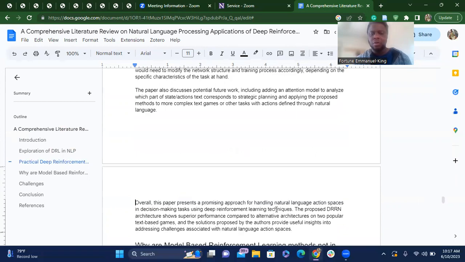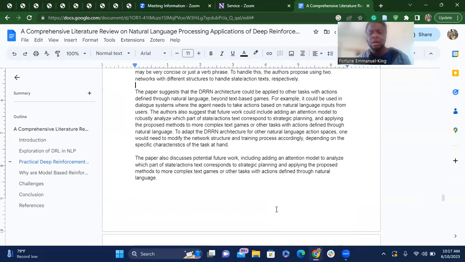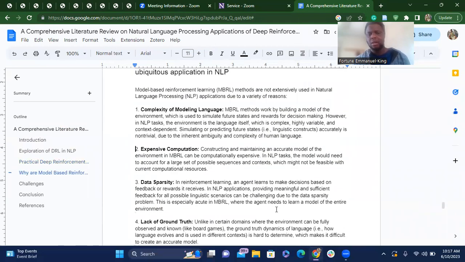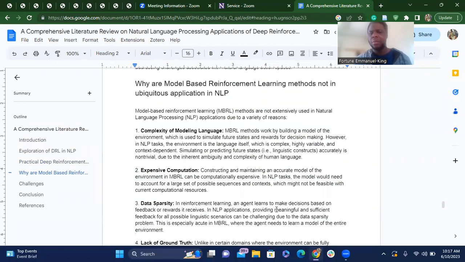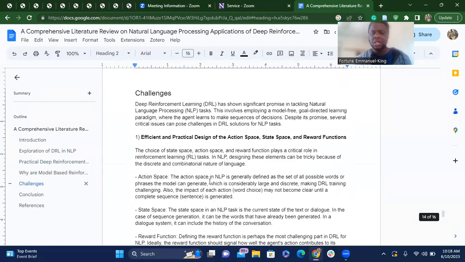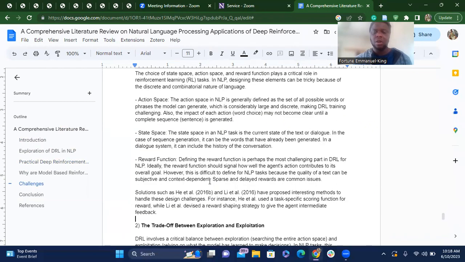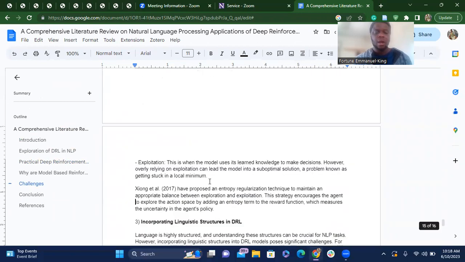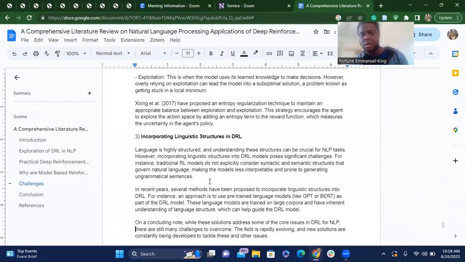So yeah, we also talk about a lot of other things, like why model-based reinforcement learning methods are not very popular, how it's difficult to model language, and how composition is expensive. We also talk about other challenges that are affecting the field, like the fact that efficient and practical design of the action space, state space, and reward functions is not easy, and the trade-offs between exploration and exploitation. And then, yeah, we conclude, and I give all the references I use. Thank you so much.